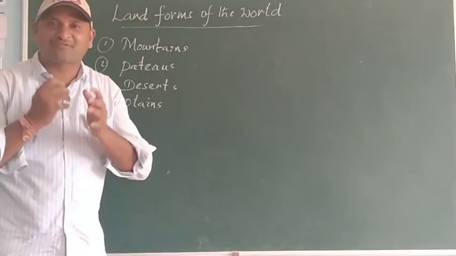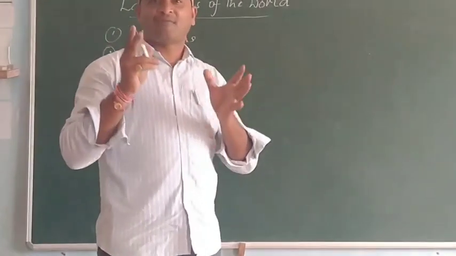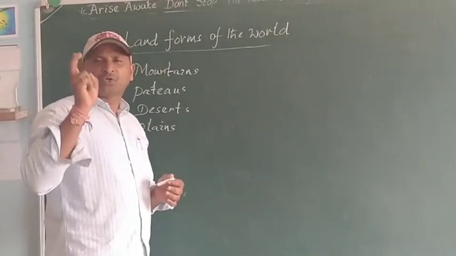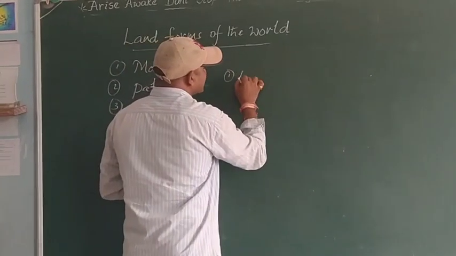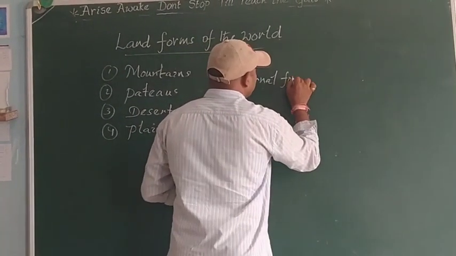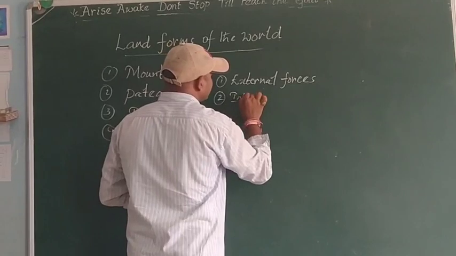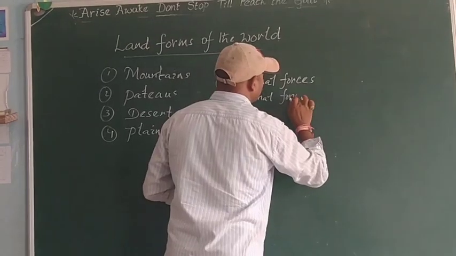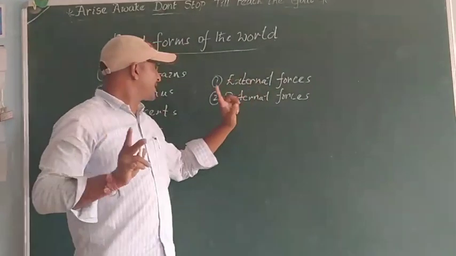Okay, how are these landforms formed? What causes these landforms to form? Some of the landforms are mainly formed by two causes. What are the two causes? First one is external forces. Second one, internal forces. Two causes are there to form these kinds of landforms.